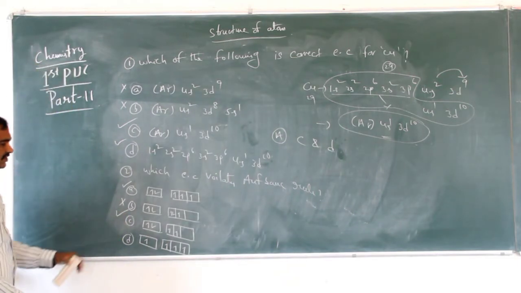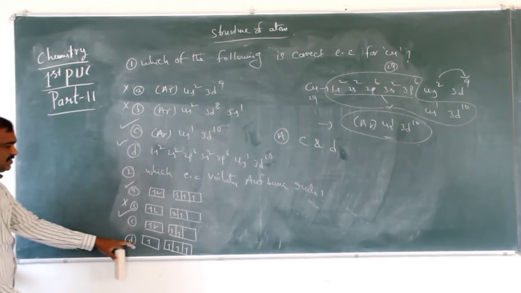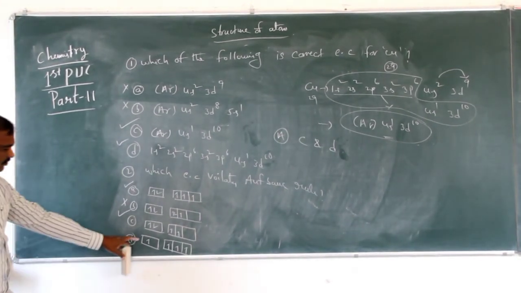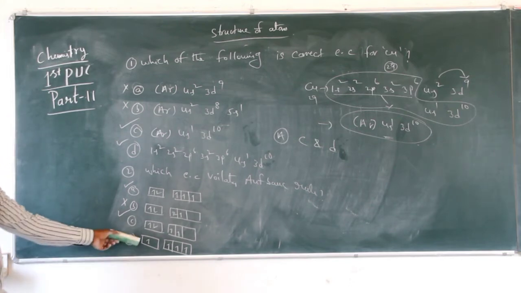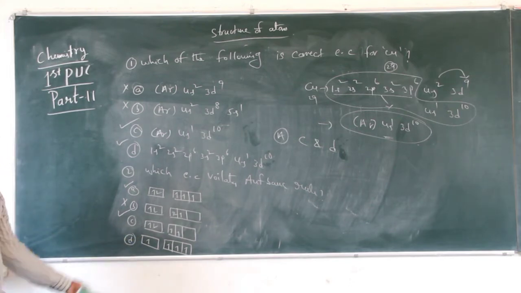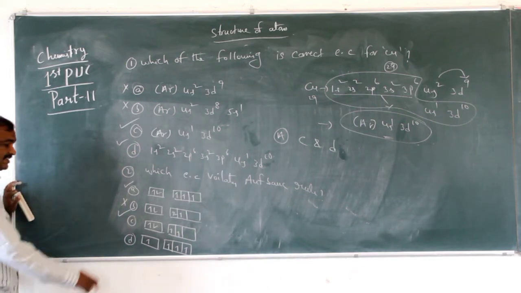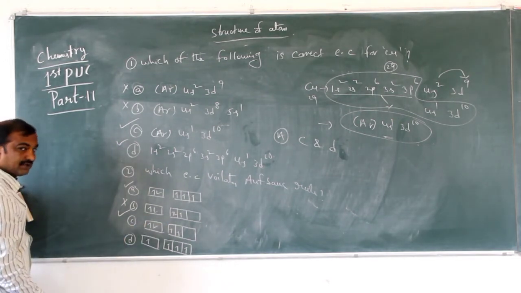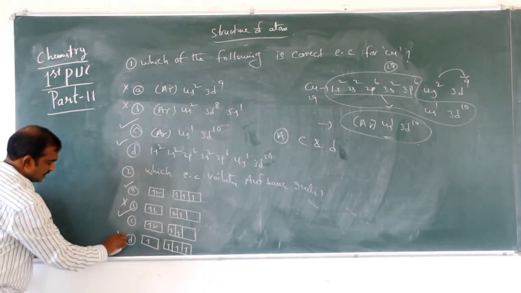Next, 4 electrons are there, filled like this. Is it correct or wrong? In s, 2 electrons are filled, and after that it goes to d. So this is wrong.